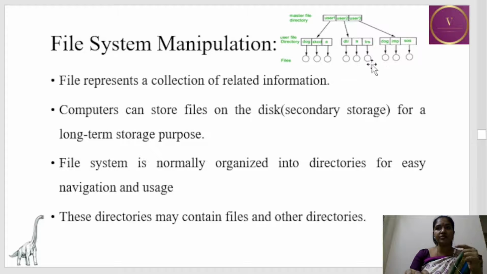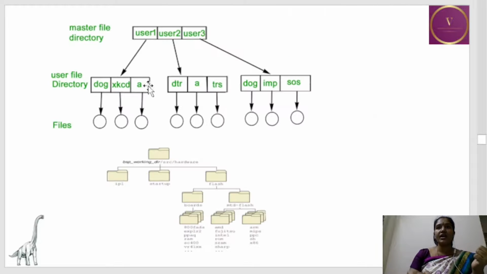This is the picture which I will be showing in detail, and this is the detailed view of the picture, where you will have a master file directory and user file directory, and under the directories there will be many files. So one directory will in turn have many directories, and those directories will in turn have many files. So this is how we will be seeing the folders in our system.